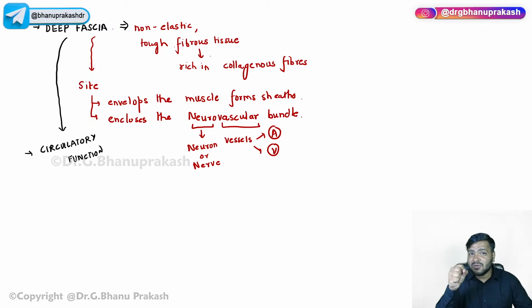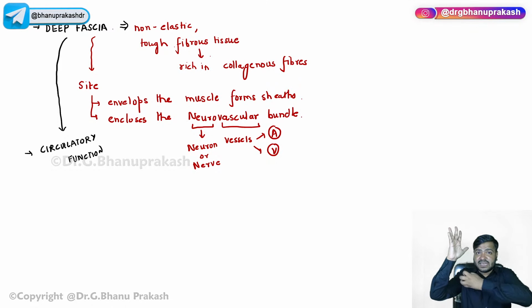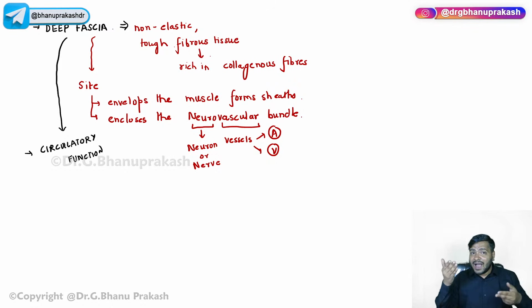So as soon as the muscle contracts, the deep fascia also promotes the circulation in the deep veins. It is actually helping in the contraction of these deep veins so that the blood can be returned to the heart. You already know the veins basically take the blood to the heart. Now, against gravity, the blood has to go up. So it needs a support system, and that is again the deep fascia, right? Okay, the circulatory part is fine, right?